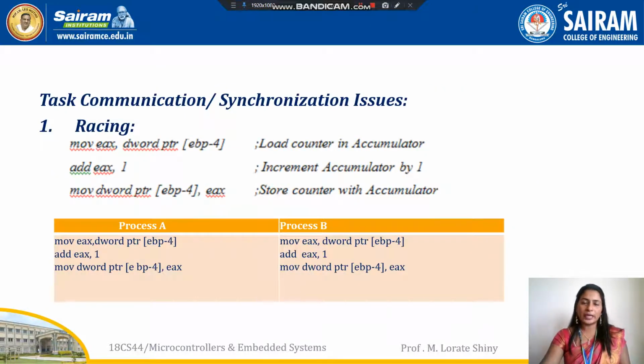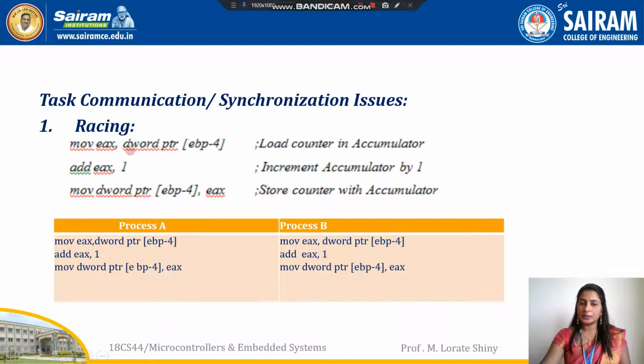Now, there are a few issues in task process synchronization. We are going to see two major issues here, racing and deadlock. First one, racing. There is one low level language example. There are three instructions.